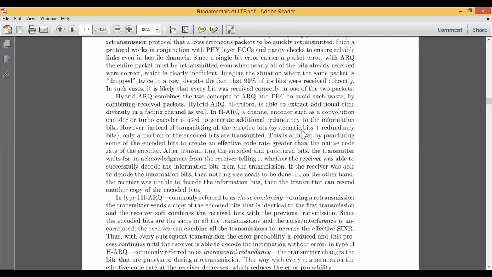Why we go for puncturing of the encoded bits is that once the information is transmitted, it has to wait for the acknowledgement from the receiver telling whether the receiver was able to receive the coded information successfully or not. If the receiver was able to decode the information properly, then nothing has to be done. If the receiver is not able to decode it properly, then the transmitter can send another copy of the encoded bits. So this is called a hybrid mechanism, which is used in this particular LTE system.